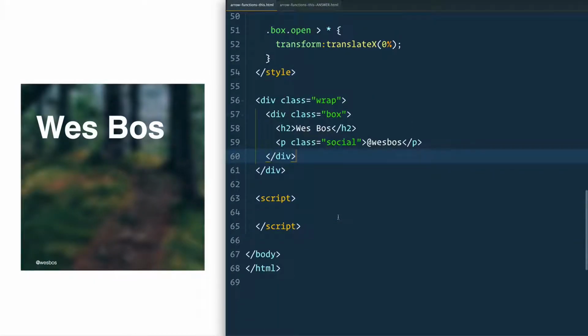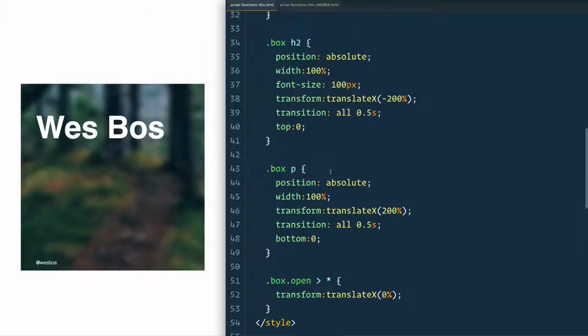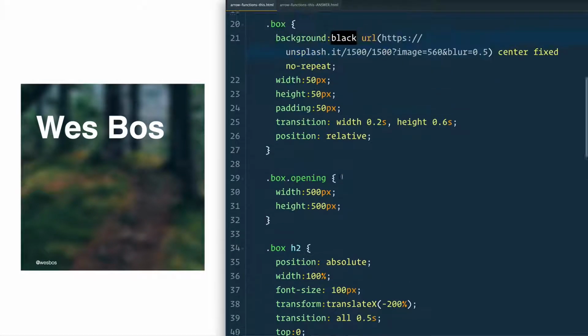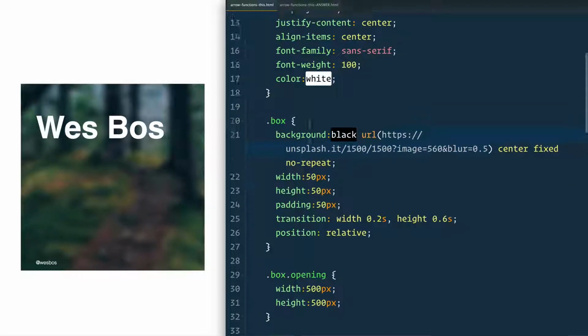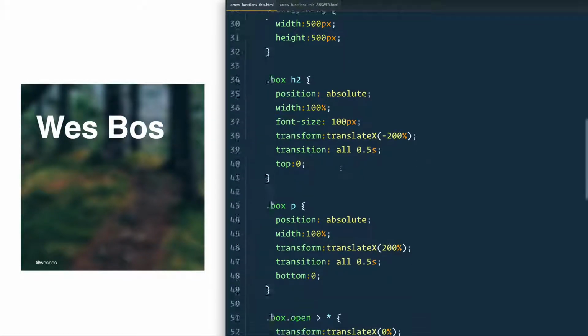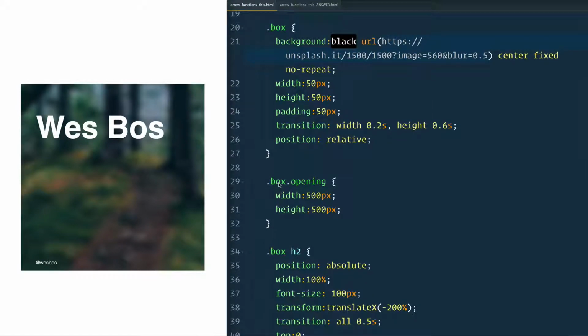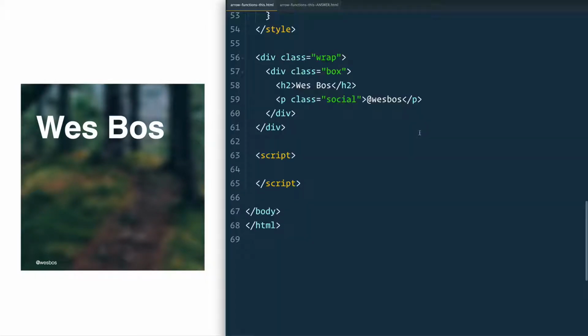So let's go ahead and code that up here. I've given you all of the CSS that comes along with it. Nothing too exciting here. That's a whole other course together. But essentially, the way it works is that when it has a class of open, I transform all of those, the Wes Bos and the Twitter handle, in. And then when it has a class of opening, I just change the width and the height. And then I've got transitions on everything, so it has some kind of funky effects. So let's go ahead and do that.